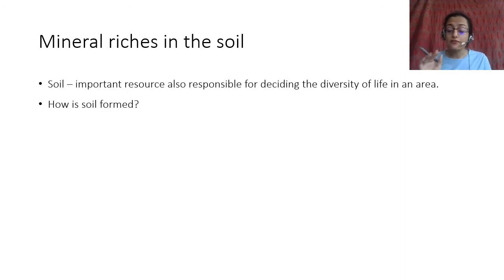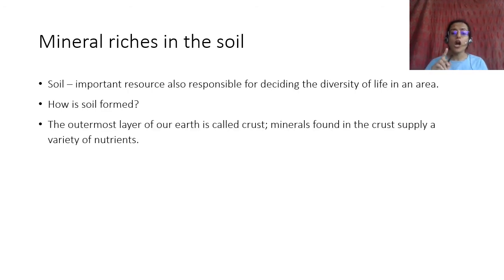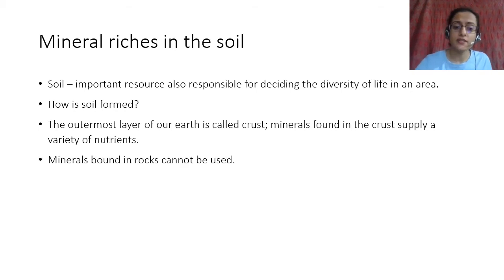How is soil formed? The outermost layer of the earth is called the crust, like we spoke about the lithosphere. The outer crust is the lithosphere, and the minerals found in the crust supply a variety of nutrients. There are a lot of minerals, a lot of metals, a lot of inorganic compounds found in the crust, and these supply a variety of nutrients, but these are found in rocks.